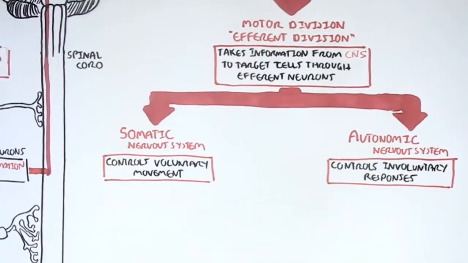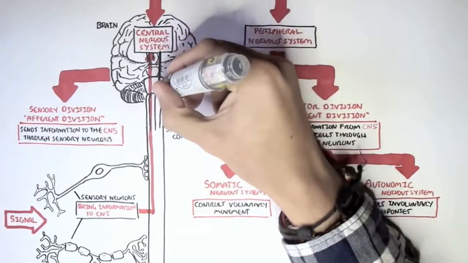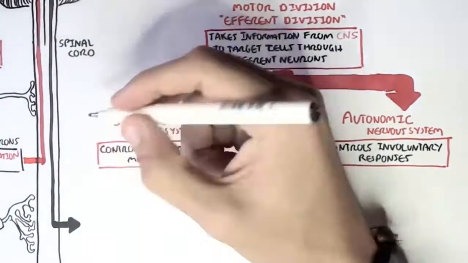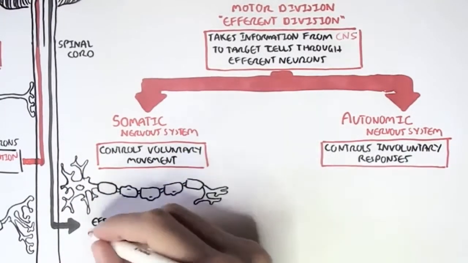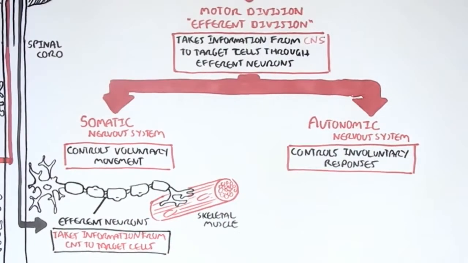Let's look at the somatic nervous system first. An obvious example of the somatic nervous system is where signals are coming from the central nervous system through these efferent neurons here to target skeletal muscle cells for movement. So skeletal muscle cells are the target cells. And this is part of the somatic nervous system because we can consciously and voluntarily move our arms and legs, right?